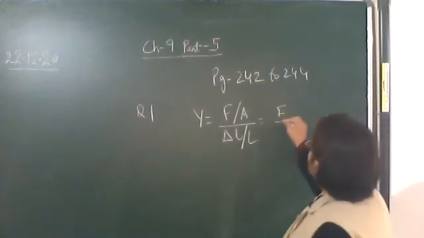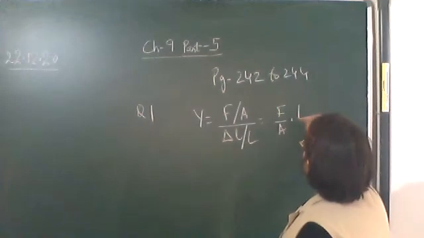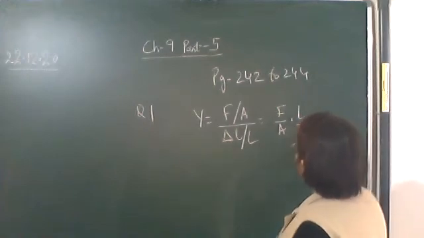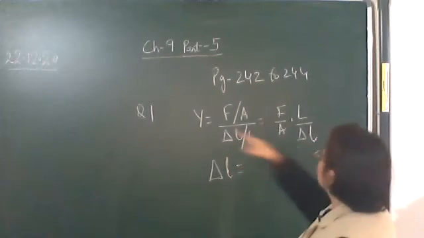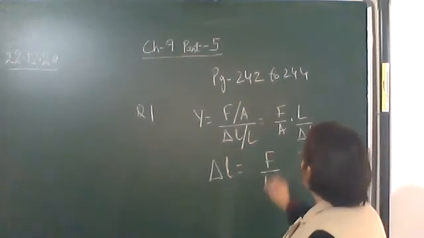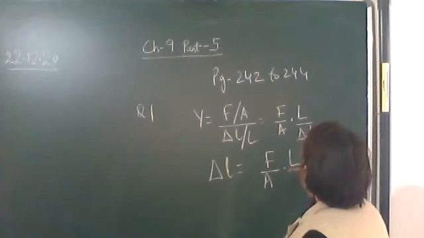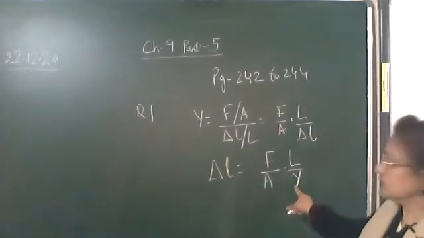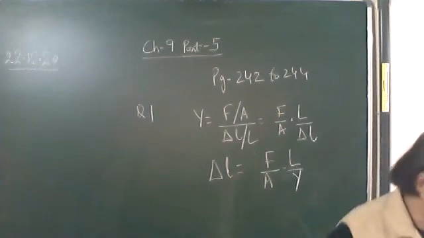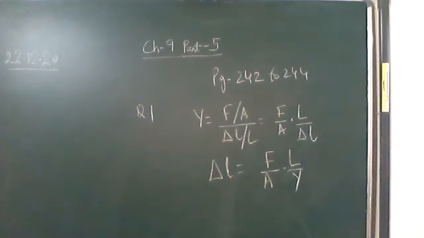Okay, so force per unit area into L upon delta L. As we have to find out the extension, that is delta L. So delta L is equal to F upon A into L upon Y. Okay, the top one is the steel wire and the second wire is the brass wire. All the values are given.